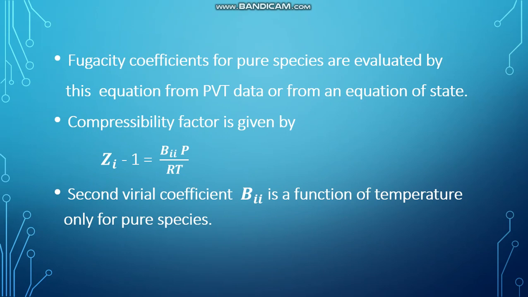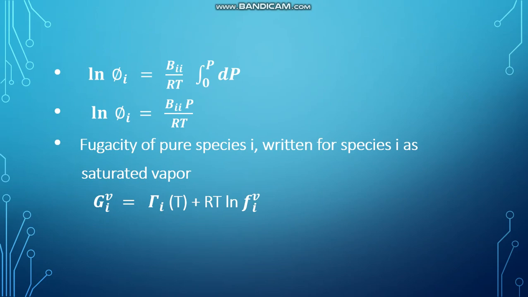Here the compressibility factor is given by Zi minus 1 is equal to Bii P/RT. The second virial coefficient Bii is a function of temperature only for the pure species. Then the equation can be written as ln phi i is equal to Bii/RT times the integral from 0 to P of dP. So ln phi i is equal to Bii P/RT when you make the integration.